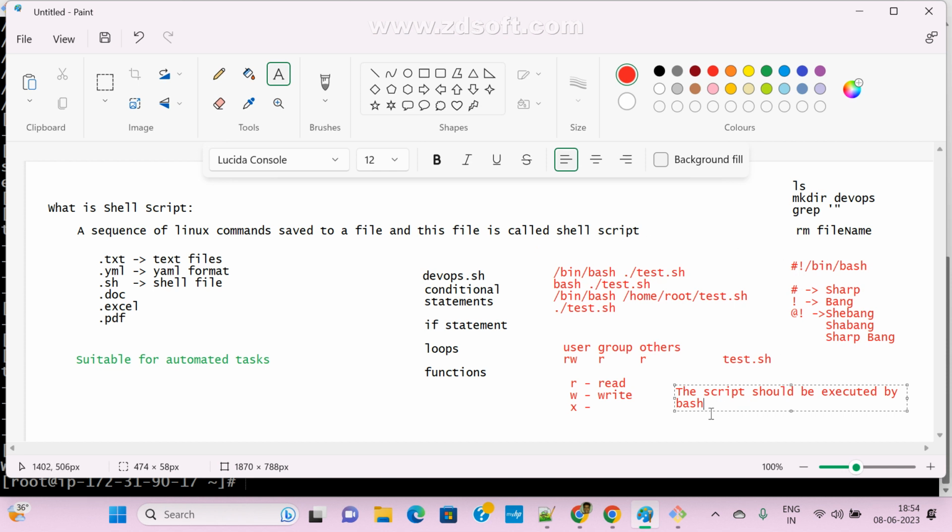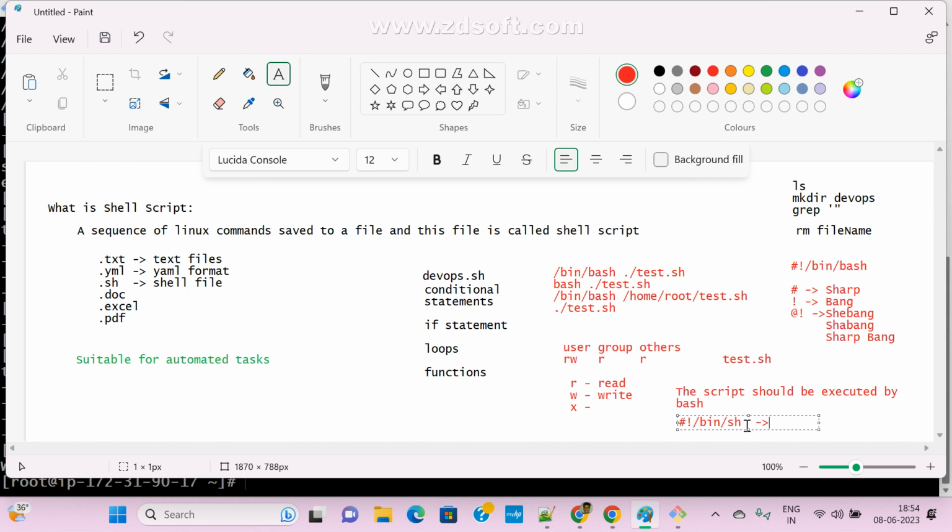Or if you want, we can add the first line like this also: hash exclamation slash bin slash sh. In this case, your script will be executed by which shell? Bourne shell.